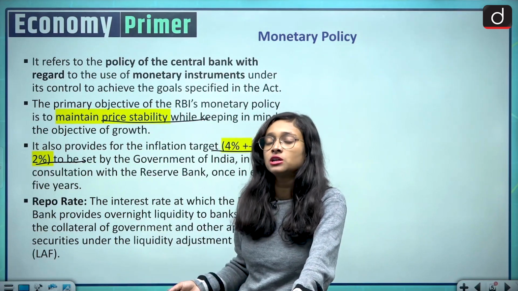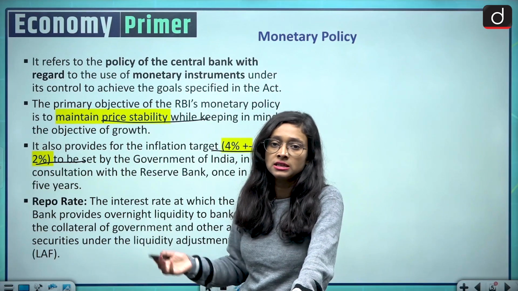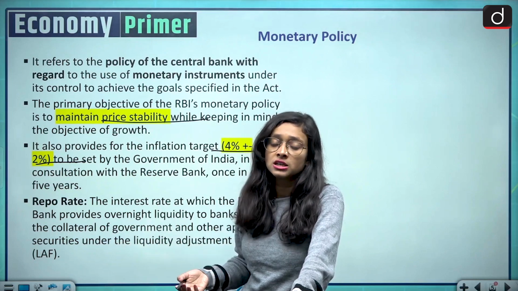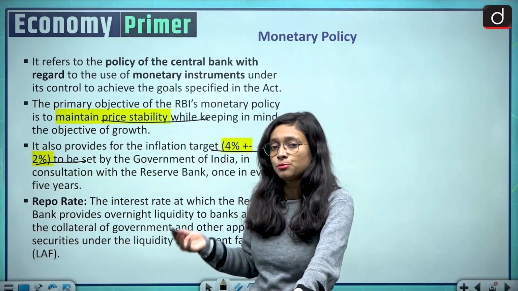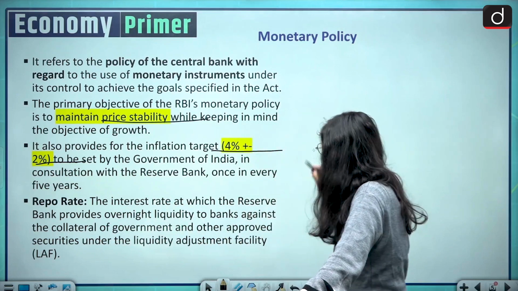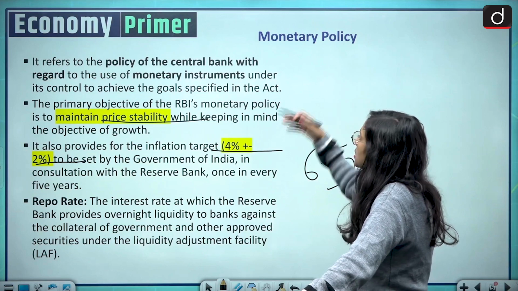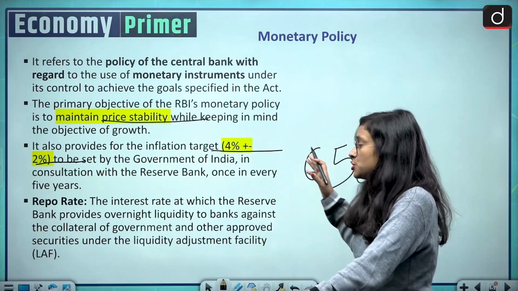Similarly, we have the reverse repo rate, which is the rate at which RBI borrows money from commercial banks. So what is the current repo rate of this country? Right now we have a 6.50% repo rate. This comes under the ambit of monetary policy.